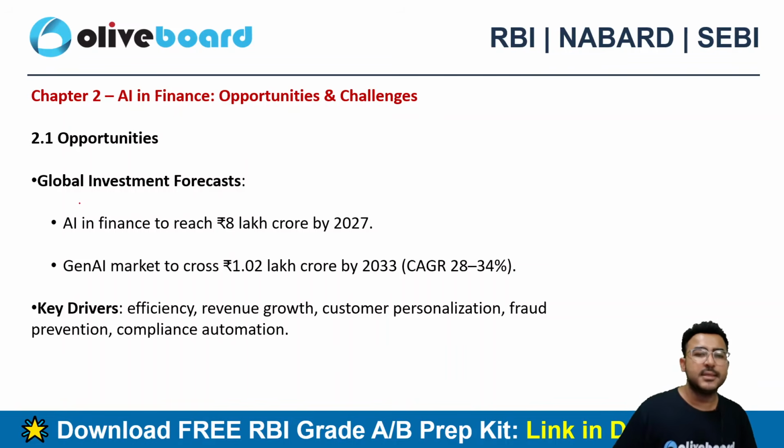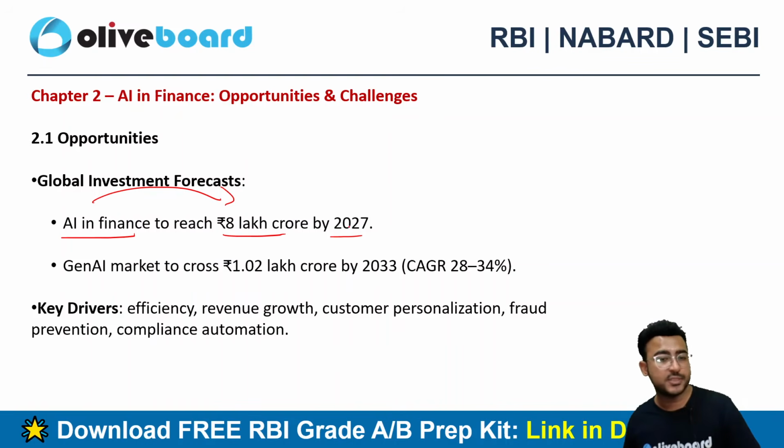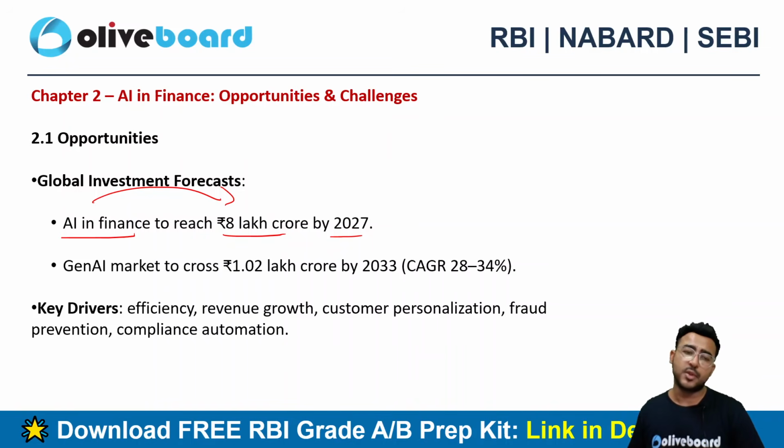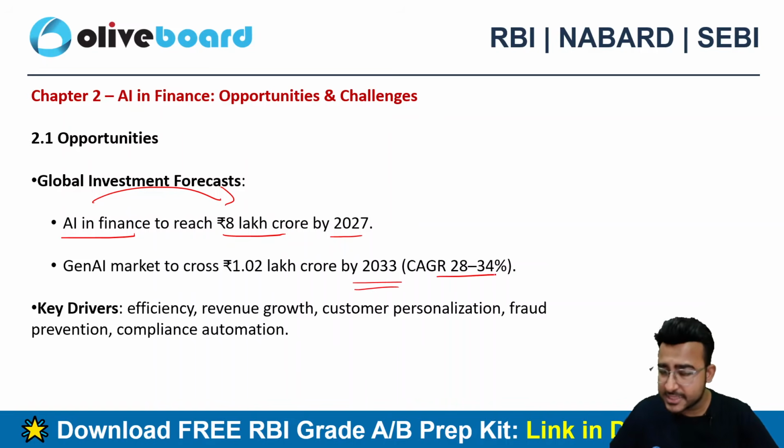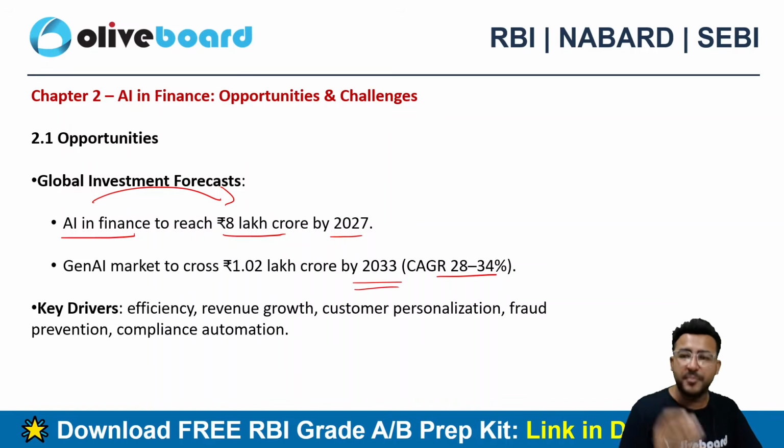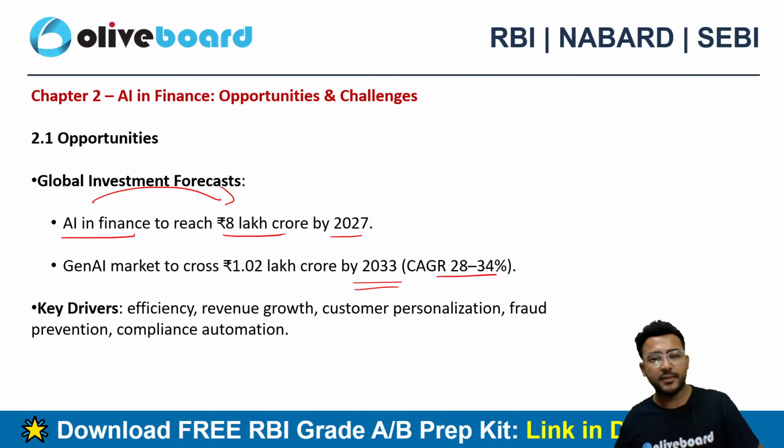Global investment forecast: AI in finance is expected to reach 8 lakh crore by 2027. That's a global investment forecast. If I talk about the generative AI market, that is generating something by using AI, like image generation, video generation, the market is to cross 1.0 lakh crore by 2033. That's a CAGR of 28.34%, and that's crazy. That's how the AI industry is growing, right?